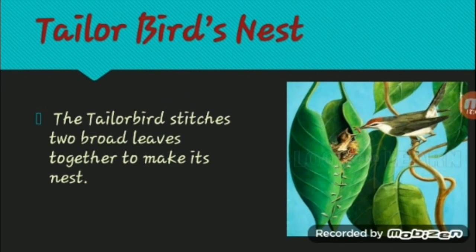Tailor bird's nest. Why is this bird called a tailor bird? Do you want to know the reason? This is the reason: this bird stitches two leaves together to make a nest. How does a bird stitch two leaves? They use their beaks as needles, and whatever they get, the wool, the grass, they use as the thread in the needle, and they stitch the leaves together. Very interesting, right?